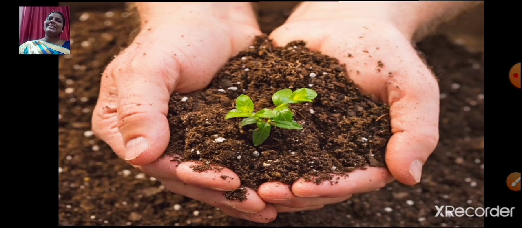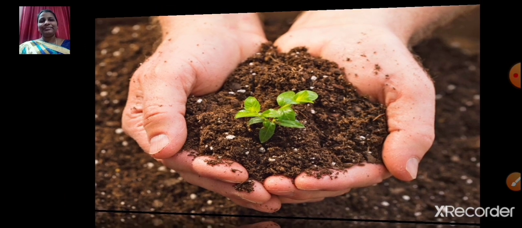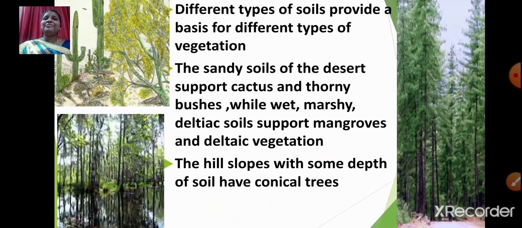Now let us talk about soil. Different types of soils provide a basis for different types of vegetation. We have different types of soils, right? Black soil, alluvial soil, sandy soil, red soil, laterite soil, etc. And these different types of soils provide a basis for different types of vegetation.